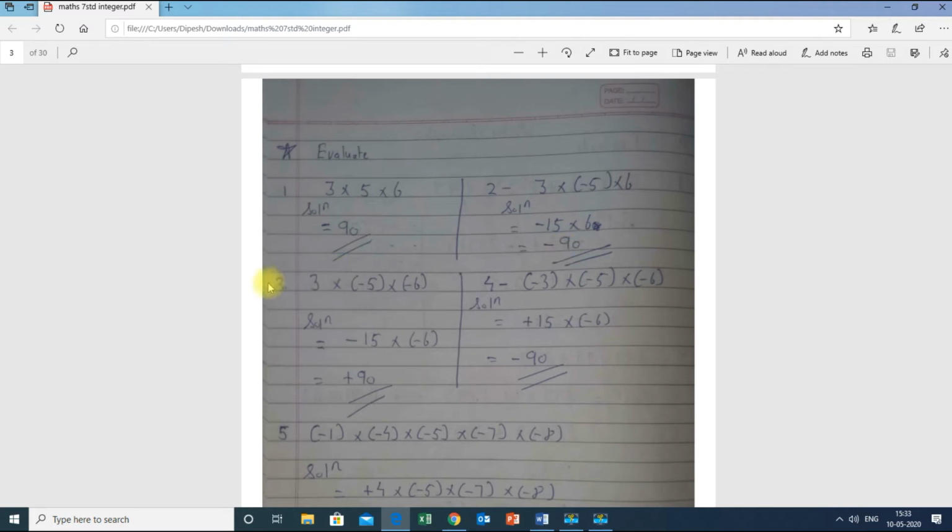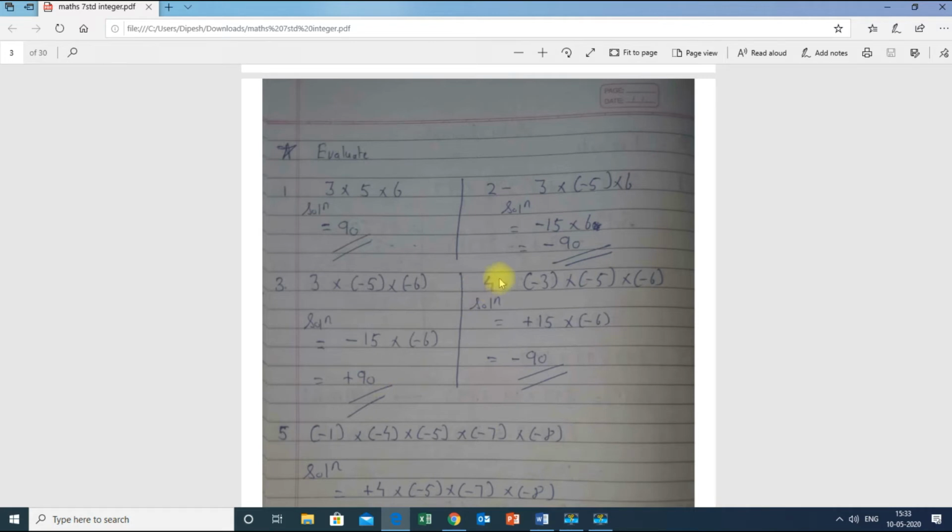Next, over here third sum, 3 into minus 5 into minus 6. So 3 into minus 5 is minus 15, because plus into minus is minus, and into minus 6 as it is. Now minus into minus is plus, 15 into 6 is 90. Therefore I got the final answer 90 over here.